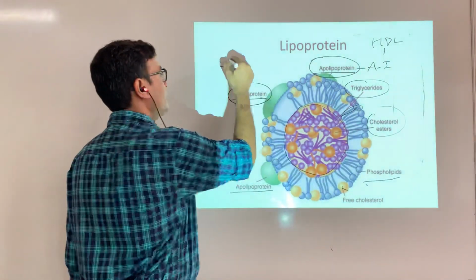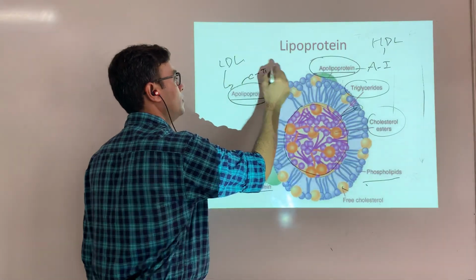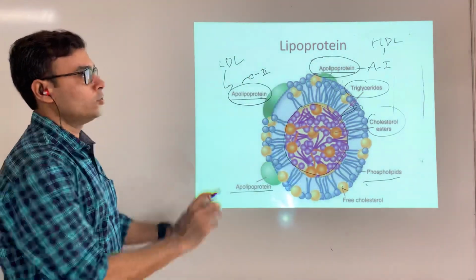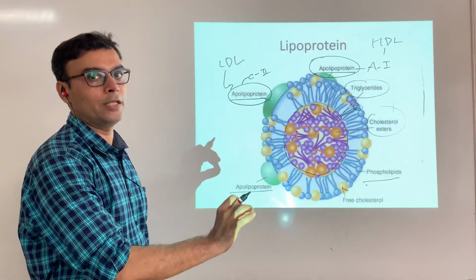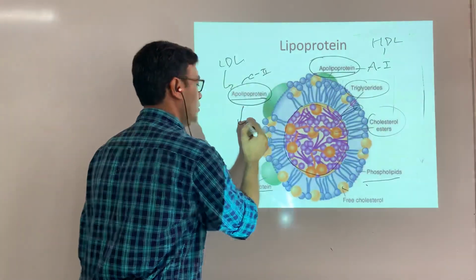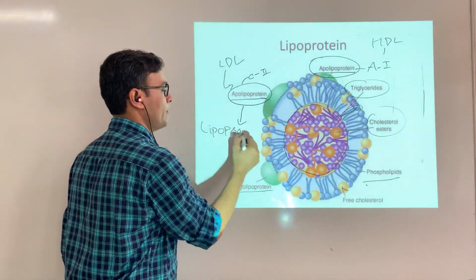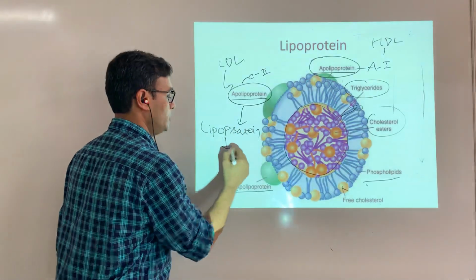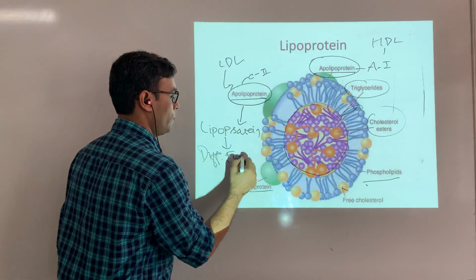LDL might have C2. So the only difference is what type of apoprotein is there, and because of the different apoproteins, the different lipoproteins have different functions.